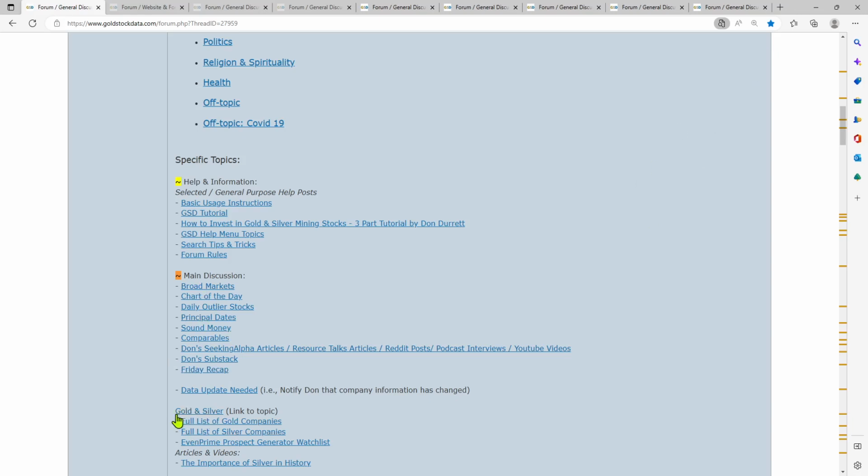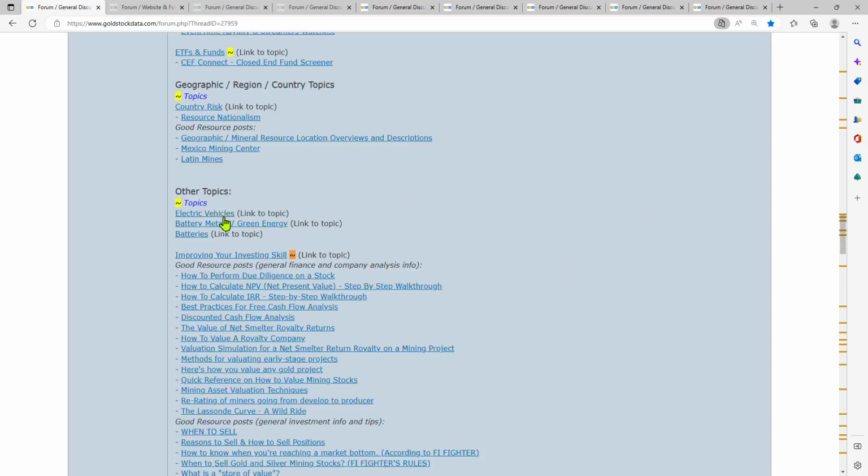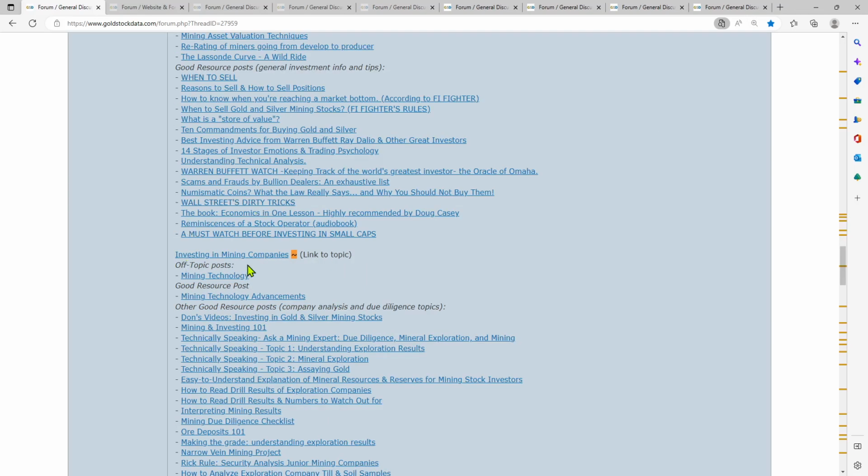Then this is probably the most popular, gold and silver. Then we have lists of companies, and so forth and so on. Royalty companies, ETFs. Then geographic topics. This country risk, that's a very popular one to keep track of what's going on. Let's see what else we have here. Other topics: electric vehicles, battery metals, green energy, batteries themselves. And then here, improving your investing skill. A ton of articles. And then investing in mining companies, more tons of articles.